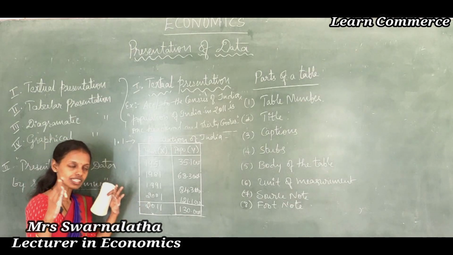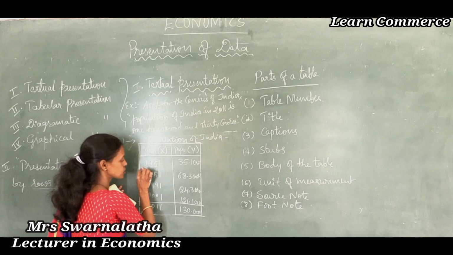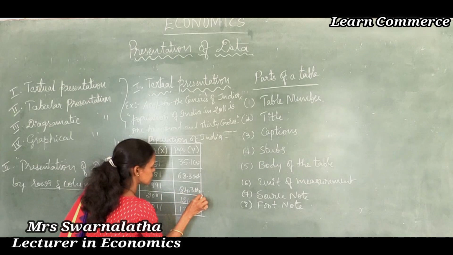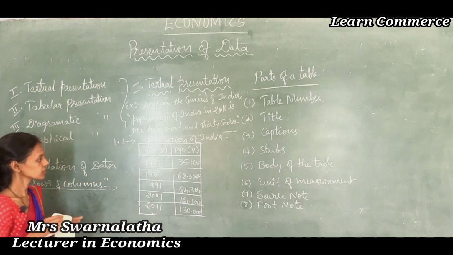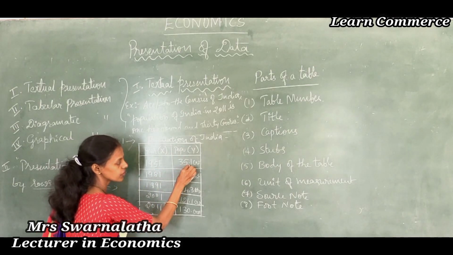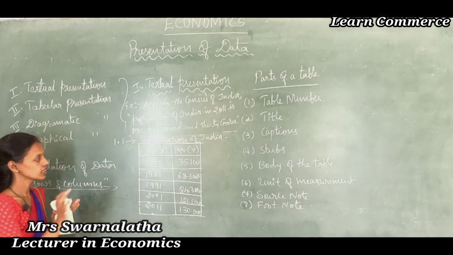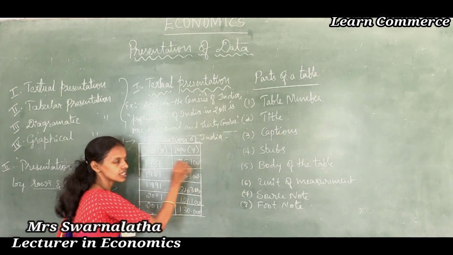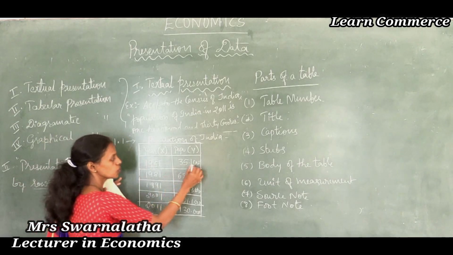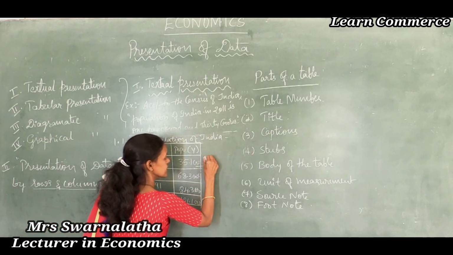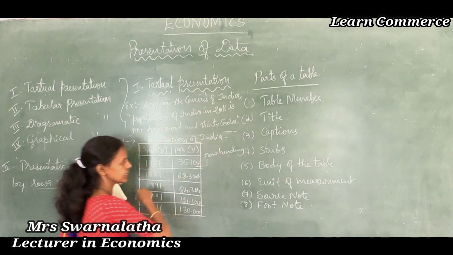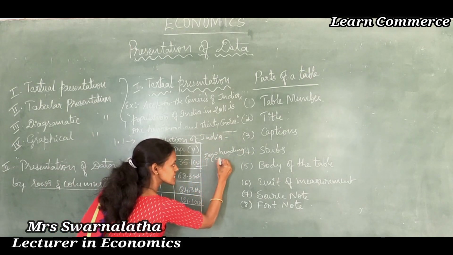While I am presenting that in a particular manner through the rows and columns, you come to a clear picture about the population of India. See here, year 1951, population is 35.1 crores. What does it show? This is a row. It is called row heading, or it is also called stubs.